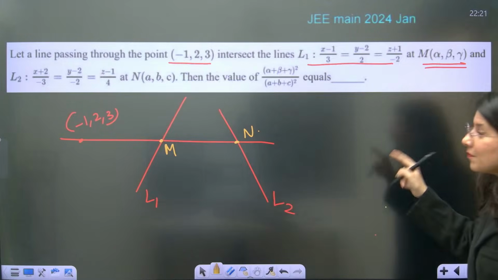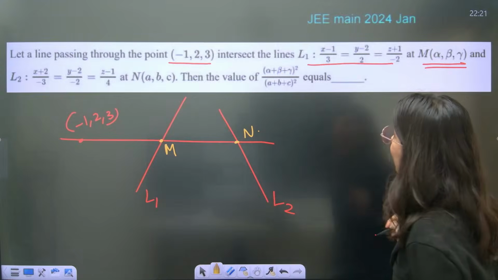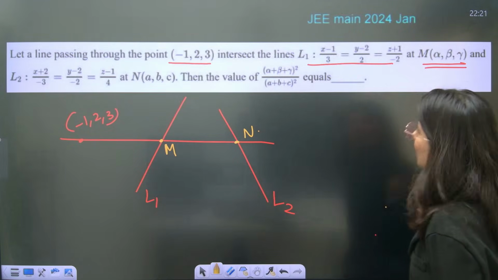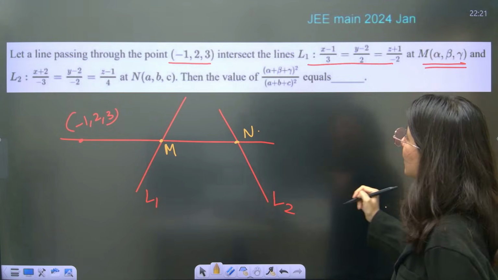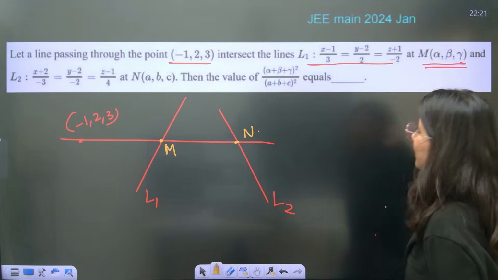M is alpha, beta, gamma and N is A, B, C.